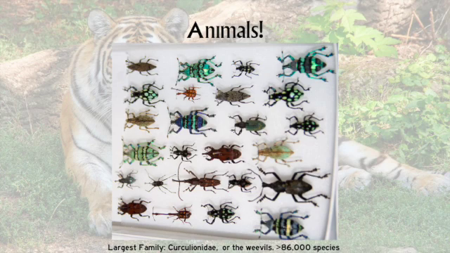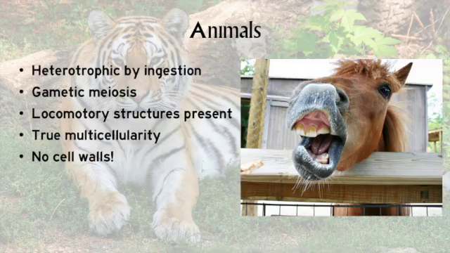As I also told you back in Lecture 1, the largest family of Coleoptera, or the beetles, are the more than 86,000 species of weevils. For what it's worth, that's more than 25,000 more species of weevils than all chordates, which includes vertebrates, just for a bit of perspective. So, what is an animal, if it's so much more than just the soft and cuddly things? Animals are heterotrophic, but unlike the fungi, animals are heterotrophic by ingestion, meaning we have a special area of the body for eating, namely a mouth.